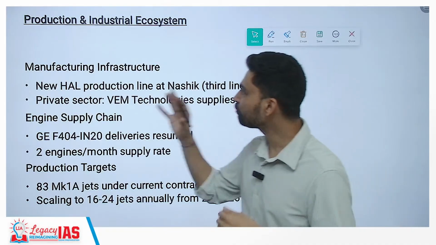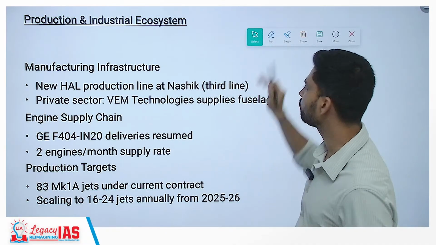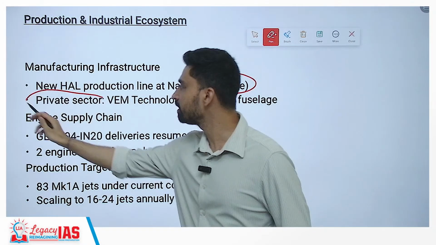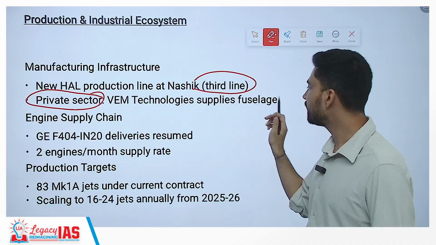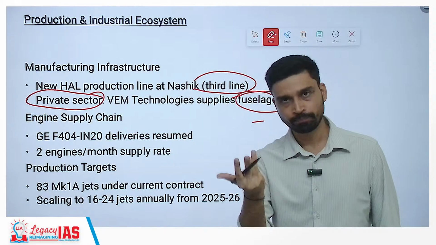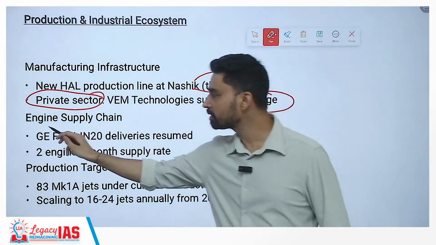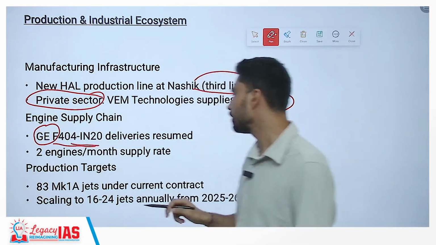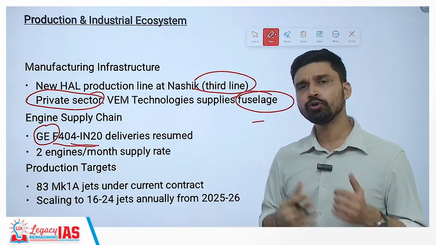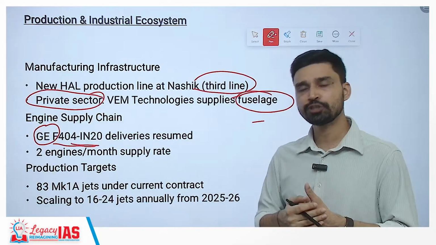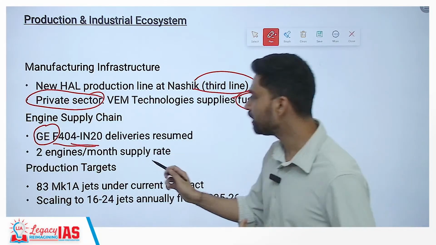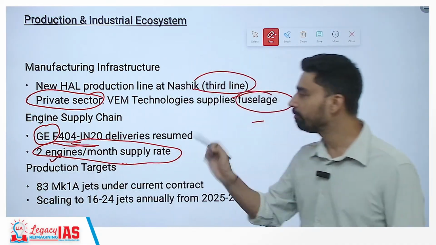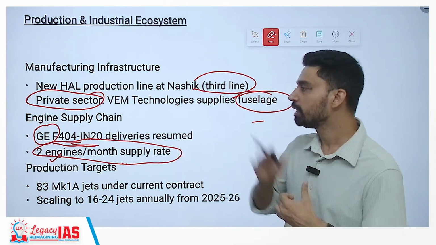Now if you talk about the manufacturing infrastructure, as we have discussed, a new HAL production line has been set up, the third line in Nashik itself. Not only that, HAL has also collaborated with several private sector enterprises such as VM Technology, which is responsible for supplying fuselages for the aircraft. The engine supply chain we have already discussed, HAL imports from General Electric. The engine variant is called the F404 IN20. So deliveries have resumed. Earlier, due to COVID, the entire supply chain was somewhat disrupted. That is why you had this problem earlier. Now GE has resumed its supply, and every month 2 engines are being supplied to HAL.